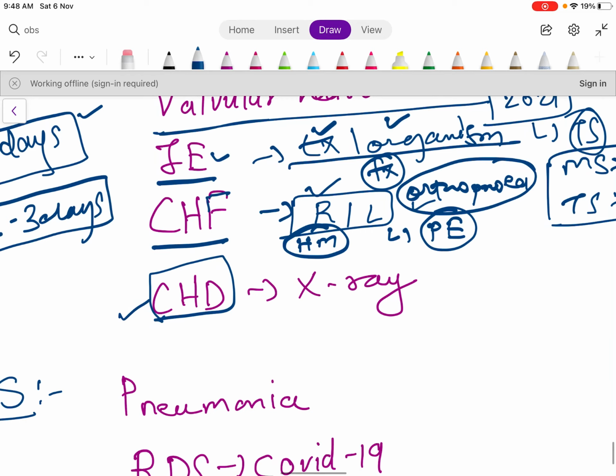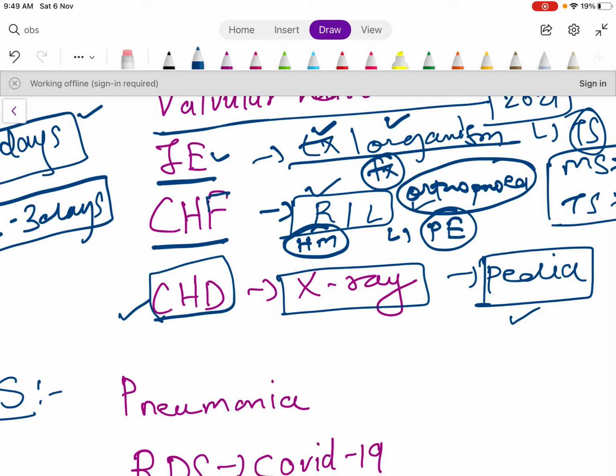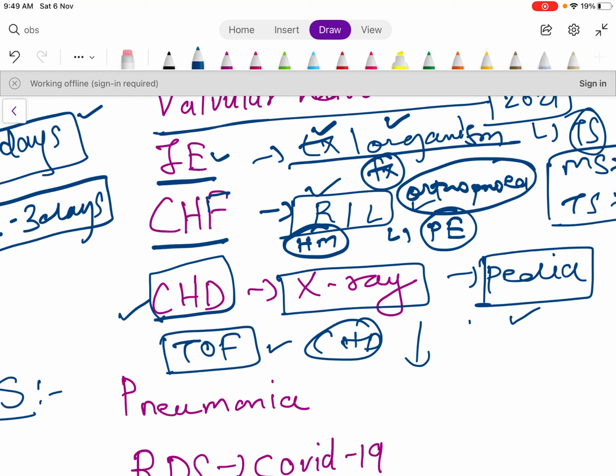And congenital heart disease, mostly this will be covered in pedia. I recommend you read from pedia, because there they explain in detail. If you don't have time to read all the heart diseases, just read TOF. You must do this. And just see the x-ray of each and every congenital heart disease. Write down the name of the heart disease and the x-ray features, and see the images too, because they will give you the image and ask you to diagnose. It's very easy to score from this topic, so don't leave it.